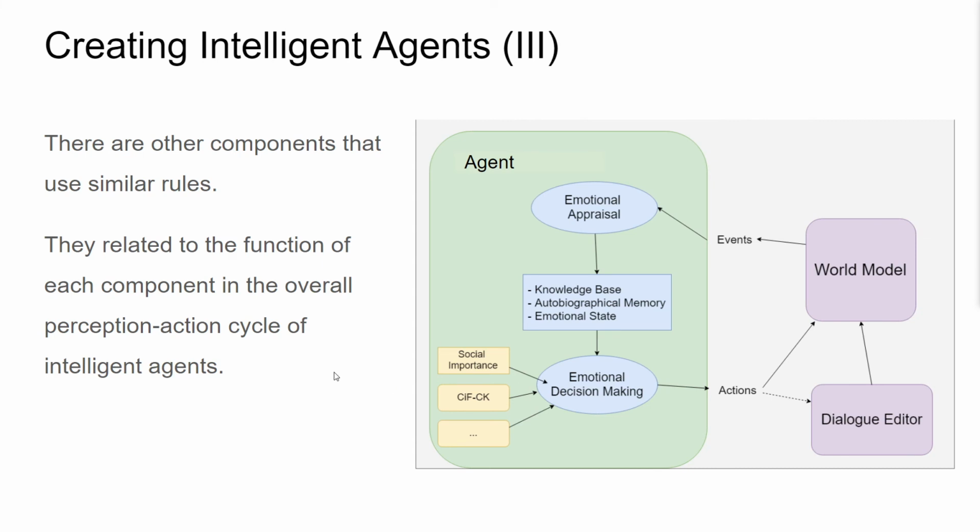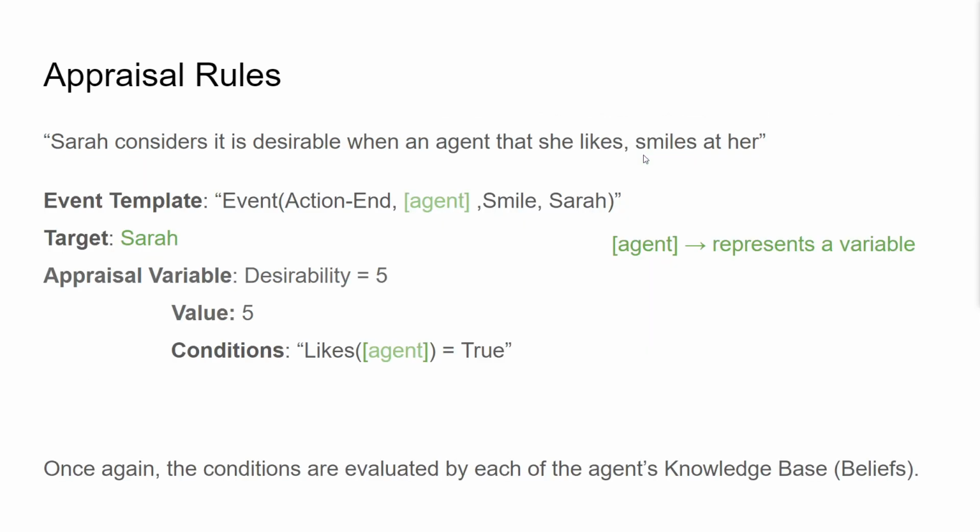This is a different look at the whole architecture. There are different components. However, they all use similar rules. What we mean is that, for instance, in the emotional appraisal, there are also rules similar to the ones that we've seen. For instance, here we have an appraisal rule that says Sarah considers it desirable when an agent that she likes smiles at her. So you have this event template. Essentially, you define the type of events that you're trying to appraise.